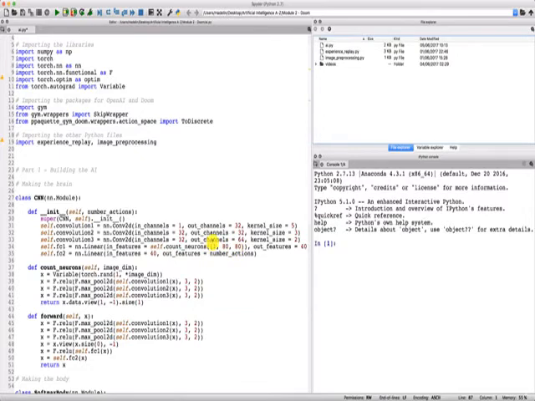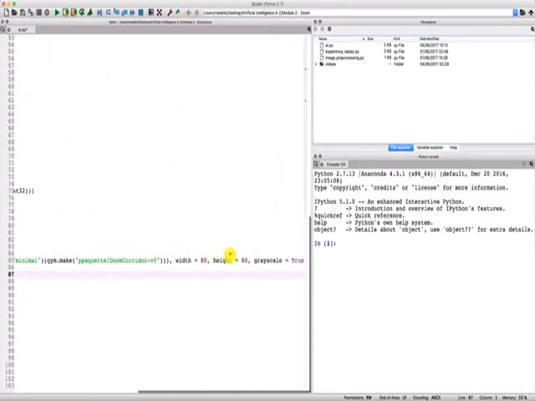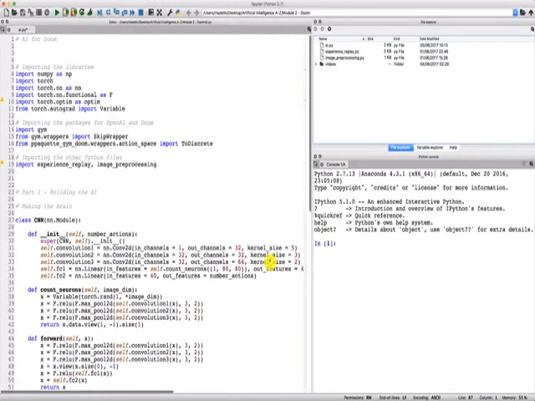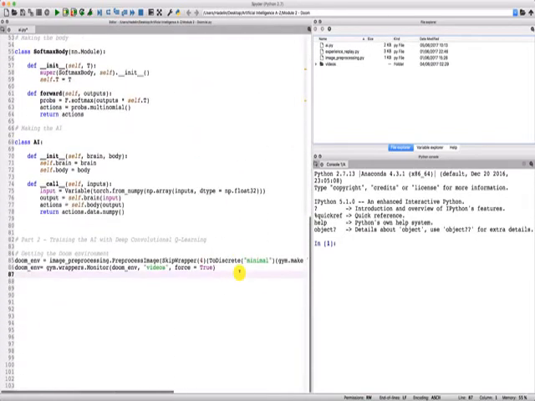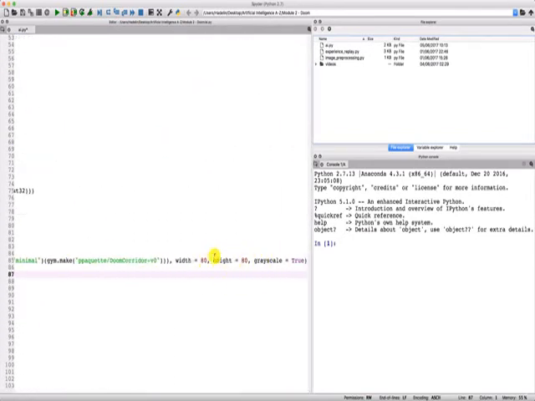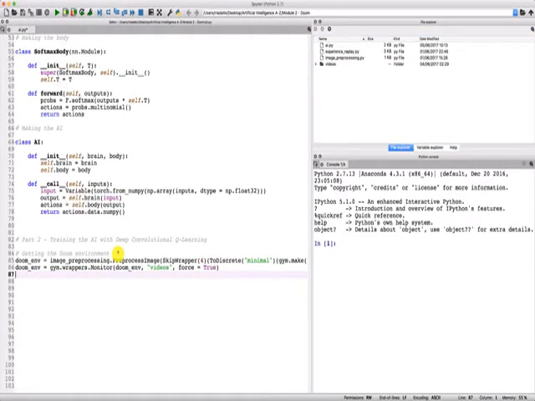Remember, 1 is the number of channels, and so 1 means that we're working with black and white images. So that's the grayscale here. And 80 by 80 means that the dimensions of our input images will be 80 by 80. And that is what we set in the neural network, but of course then we need to specify this when inputting the images, which is exactly what we do here with this preprocess image class.